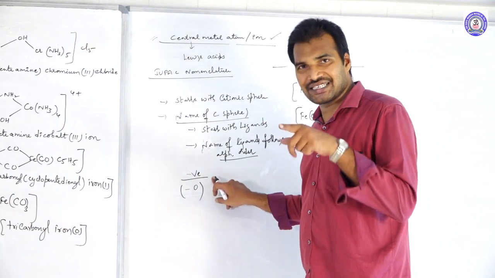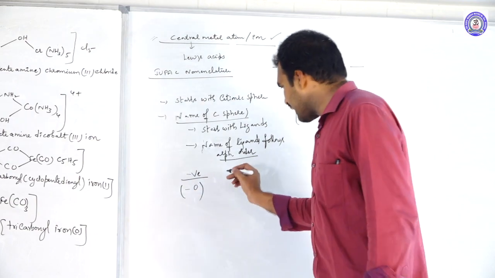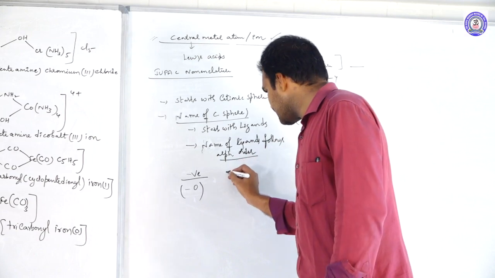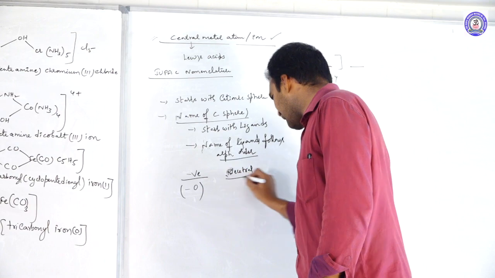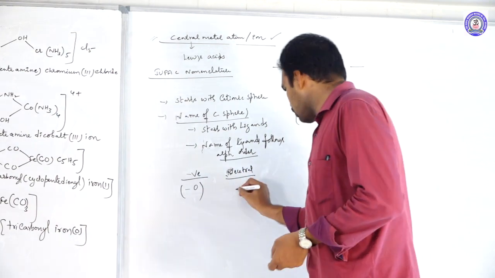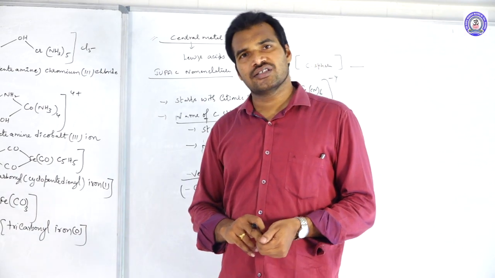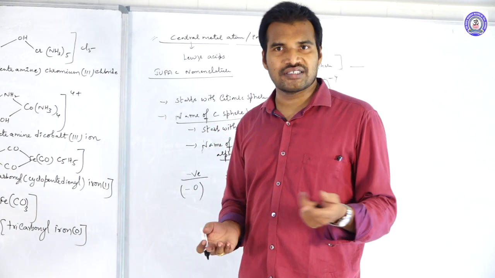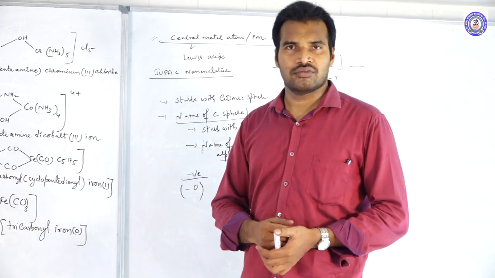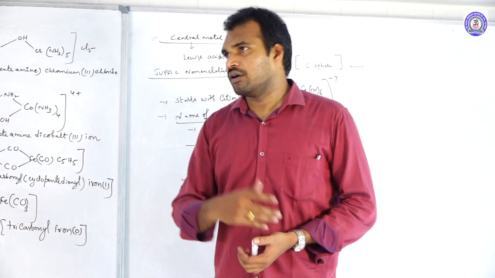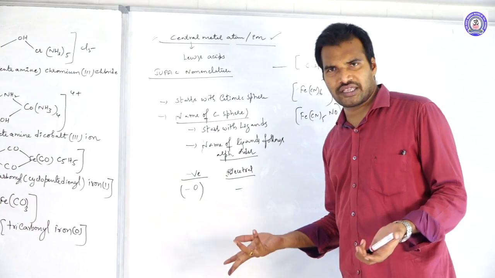If the ligand is a negative type of ligand, the suffix is O. If the ligand is neutral, then there is no suffix. Just write their name. That's it. Neutral ligand examples: CO, H2O. What is the name of H2O? You can write it as aqua. And NH3, how will you write it? Ammine. Like this. In case of neutral, there is no suffix.